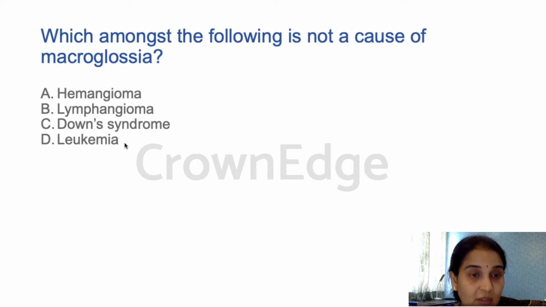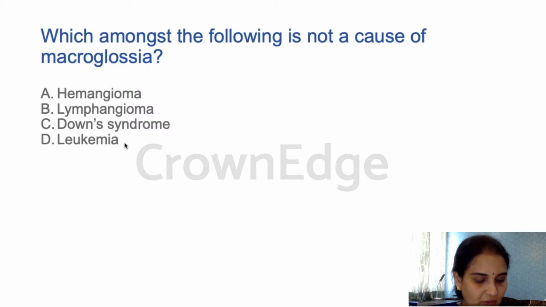Okay, next question. Which amongst the following is not a cause of macrognathia? Hemangioma, lymphangioma, Down syndrome, leukemia. Can I get some answers? I'm not sure if it is hanging or you guys have stopped answering.